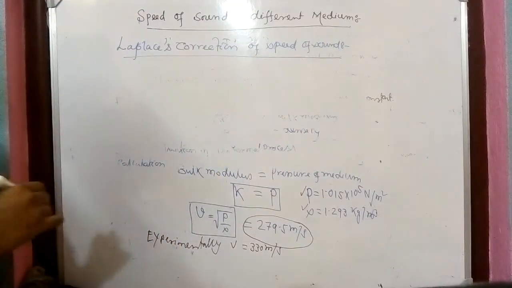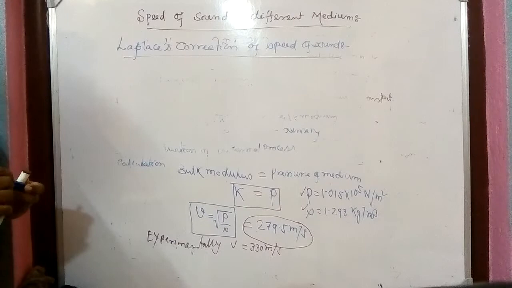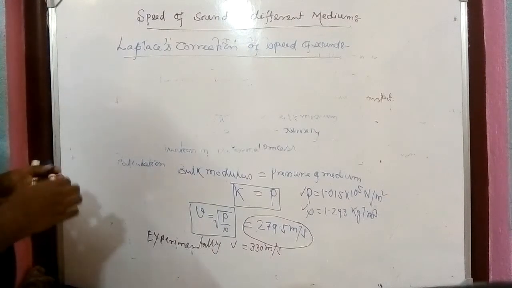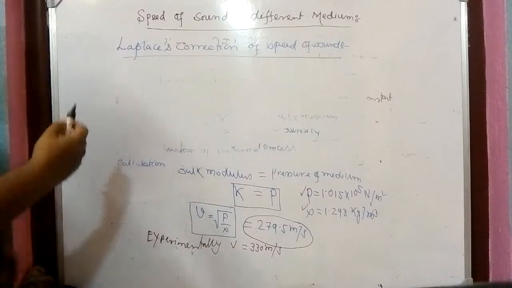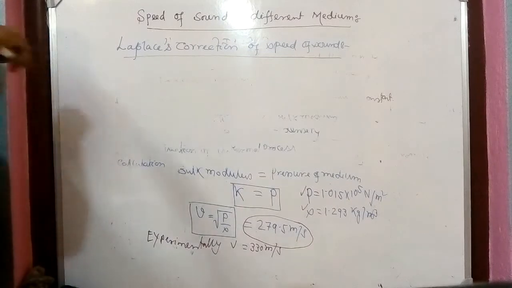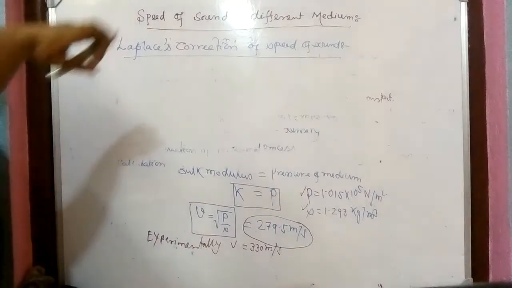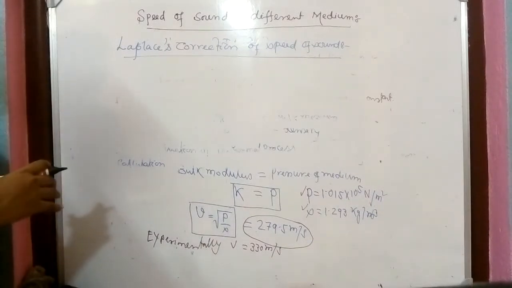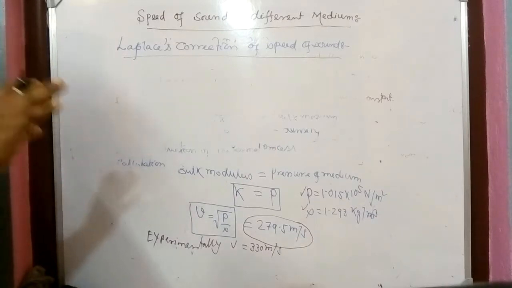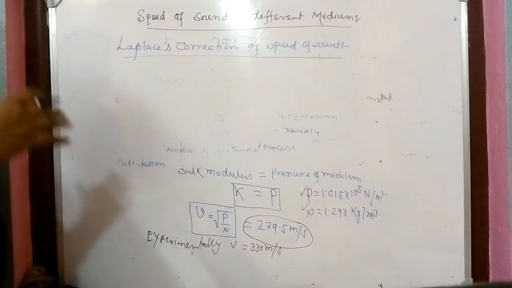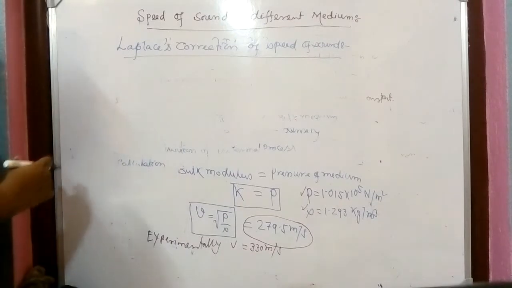Laplace's correction of the speed of sound. Okay, what correction has he made? Newton said that the process by which sound propagates through a medium is an isothermal process. That means the temperature should not change when the sound propagates through the medium.